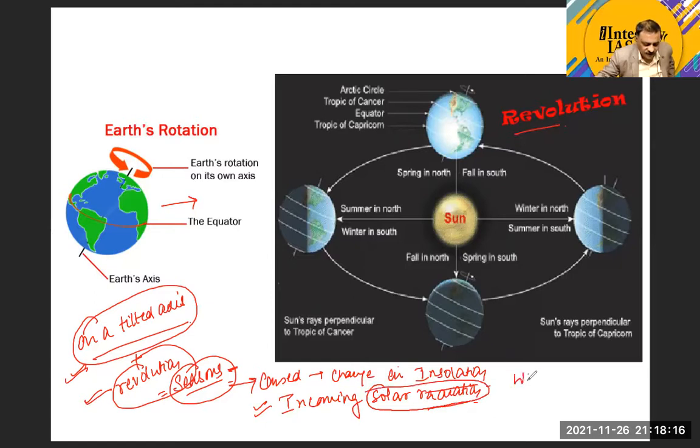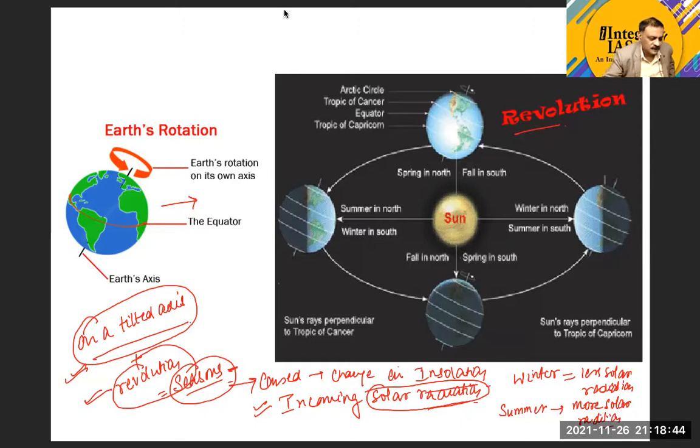Now, in winter time, we receive less solar radiation, and in summertime, we receive more solar radiation. I hope this point is clear to all. Is this point clear to all?